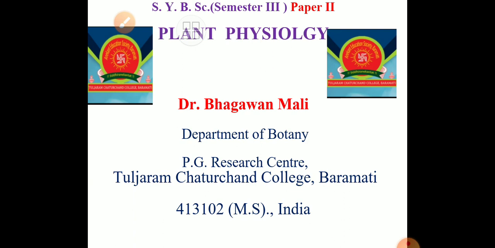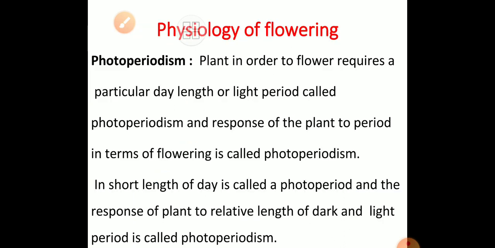Students, you know very well that we have been learning Paper Second, Plant Physiology, from your semester third. Today, we are going to get an idea about a very interesting unit, that is the physiology of flowering. We know that no flowering, no fruiting, no seed development, there is no next generation. Such things are there.